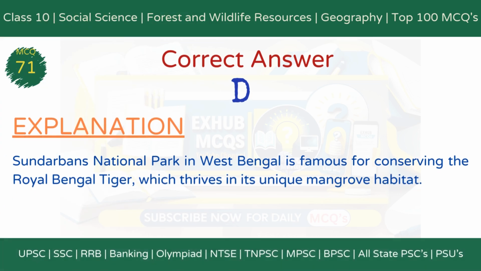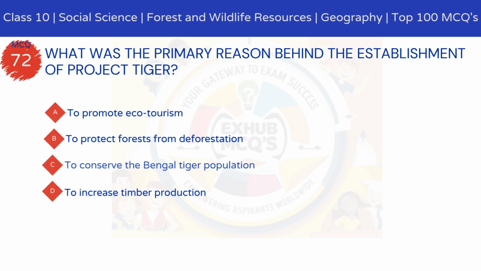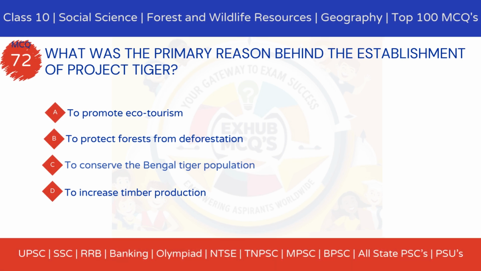The correct answer is option D, Sundarbans National Park. Explanation: Sundarbans National Park in West Bengal is famous for conserving the Royal Bengal tiger, which thrives in its unique mangrove habitat. MCQ 72. What was the primary reason behind the establishment of Project Tiger? Option A, to promote ecotourism. Option B, to protect forests from deforestation. Option C, to conserve the Bengal tiger population. Option D, to increase timber production.